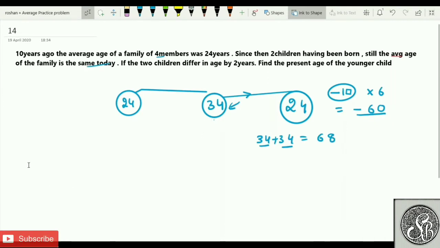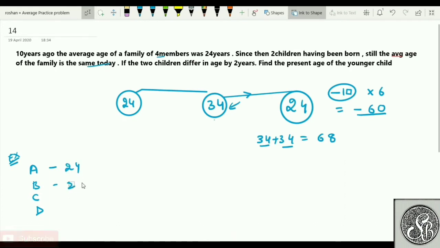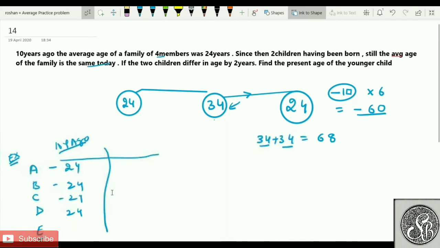Let me explain it here. Let's say I have four members A, B, C, D. This is only an explanation; you need not do this in the exam. I am saying that their ages are 24, 24, 24, and here also 24, 10 years ago. Now let's say in the present two more members, E and F, join, and if they're also of the same age, then there is no increase, no decrease. Let me first come back to the present, because 10 years ago E and F did not exist. So in the present there should be 34, 34, 34, and here also 34.